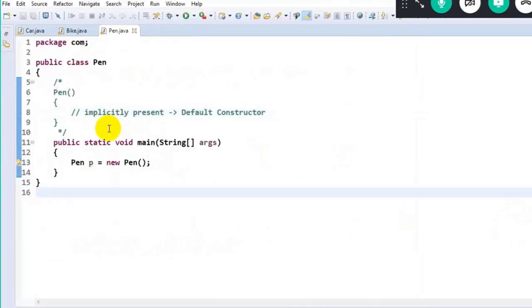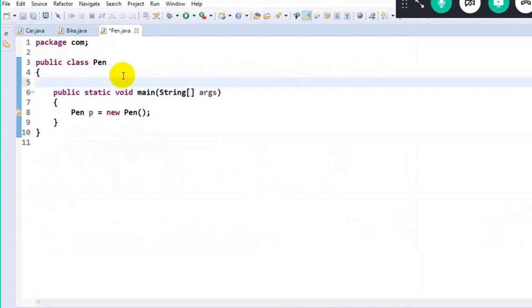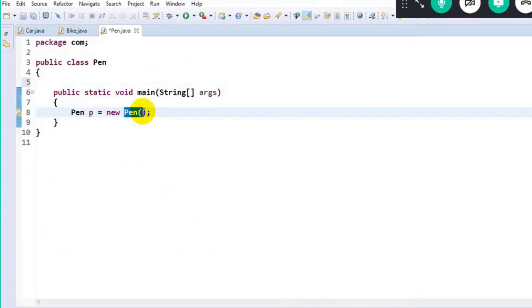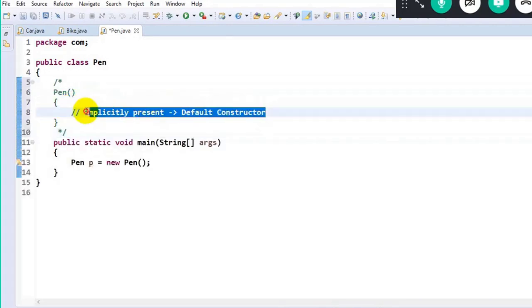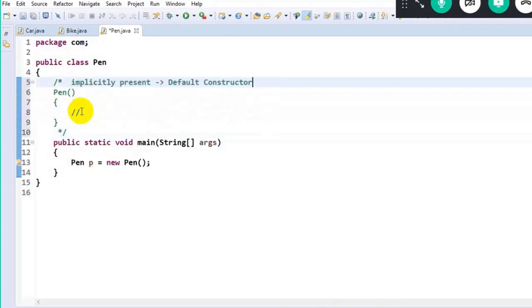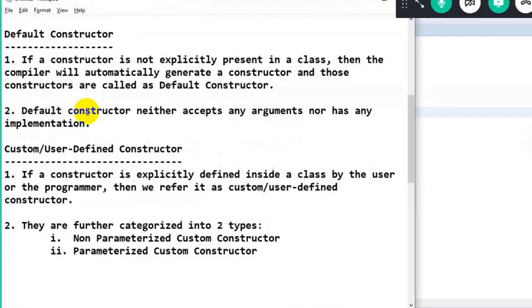Got it? See here, guys, in this example, this is my main method wherein the execution starts. I create an object, and simultaneously the constructor should get executed, but there is no constructor explicitly defined. Then what will happen? The compiler will generate one constructor which will look something like this. This constructor is implicitly present, and who generates it? The compiler would have generated it. So this is what we call the default constructor. It neither accepts any argument, nor has any implementation. Got it? Okay, sir. Default constructor meaning the compiler will generate.